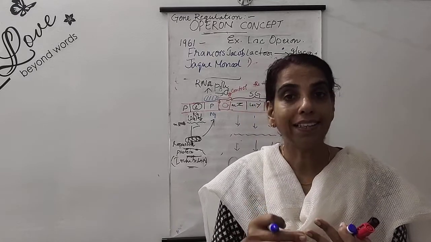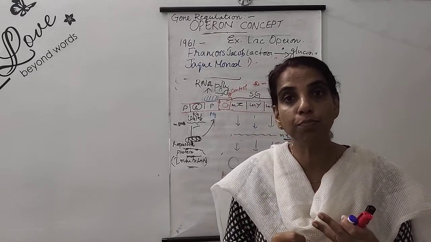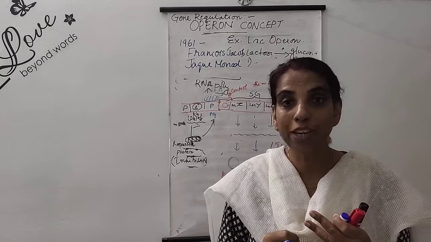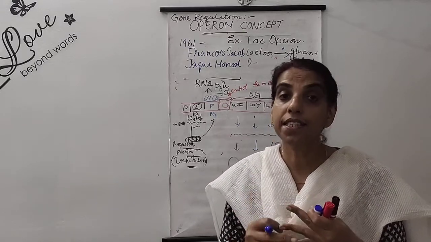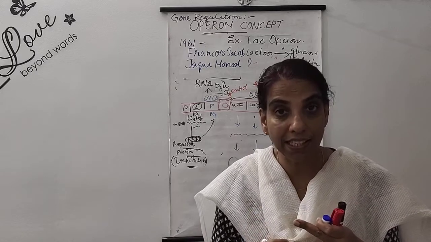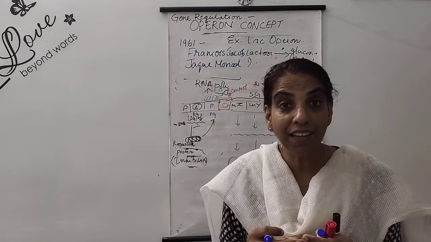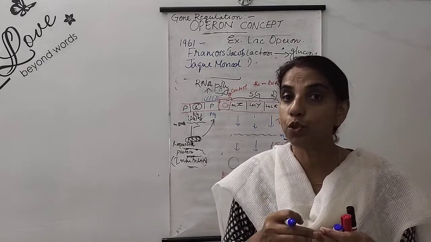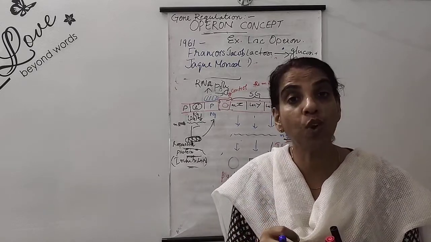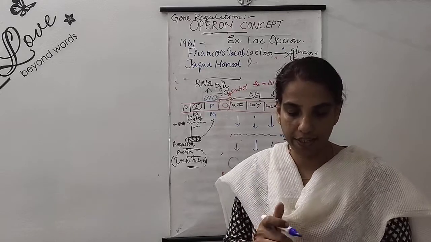Number 1, the primary transcript or hnRNA formation during transcription. Second, processing or splicing. Then the messenger RNA leaving the nucleoplasm for the cytoplasm, and the last one is at the time of translation.